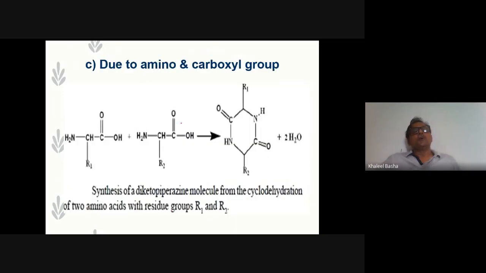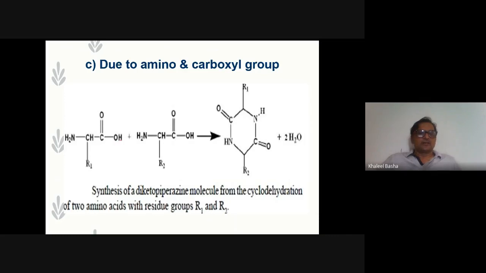Already we said some reactions are based upon the carboxyl group, and others upon the amino group. Here both groups are involved in the reaction, due to both amino as well as carboxyl groups. For example, take glycine: diketopiperazine, a cyclodehydration product, is formed.